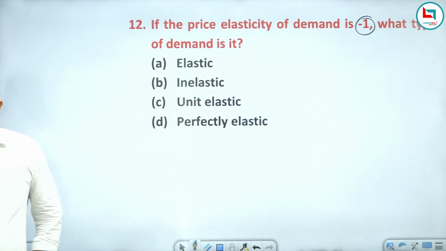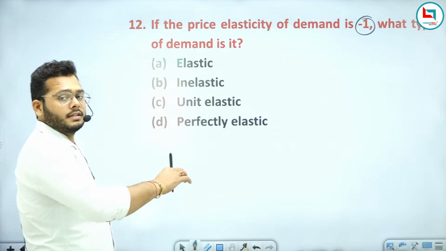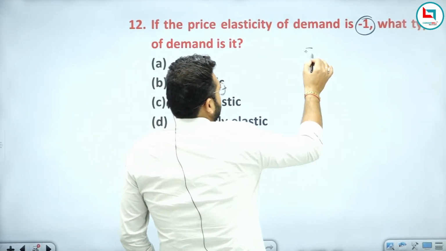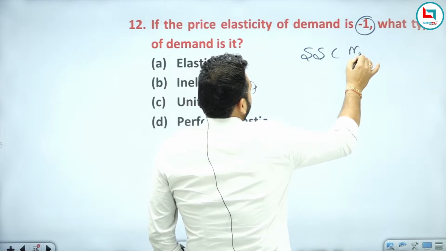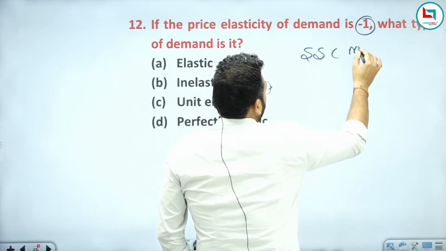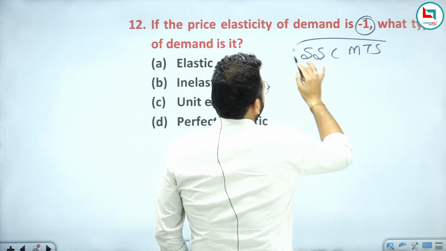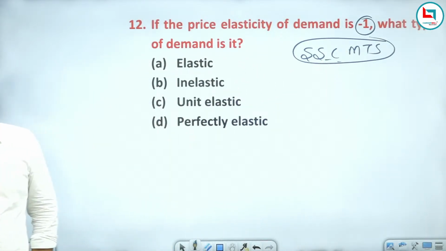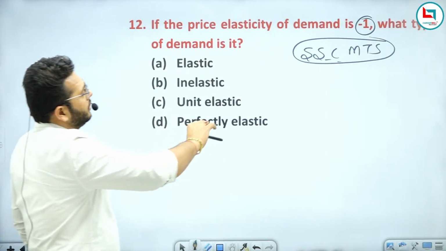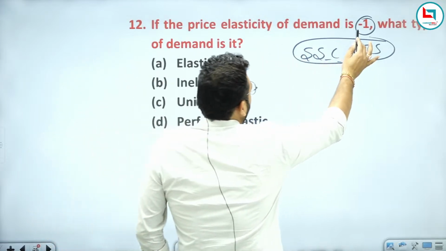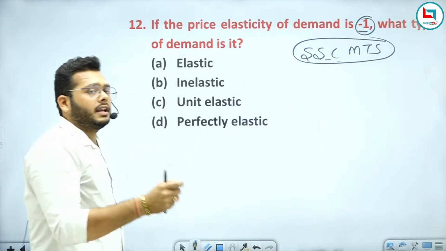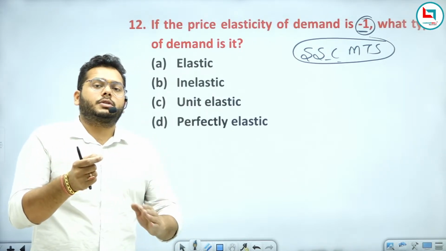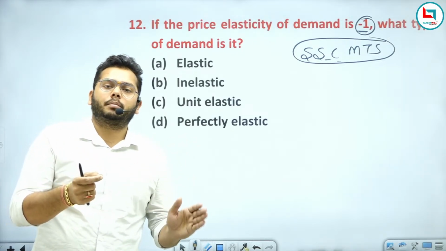Okay, so what will be your right answer? First, this question has already been asked in your SSC MTS. So answer the question first. If your elasticity of demand is 1, it means there is an equal change in the percentage of demand in respect of the percentage change in the price.